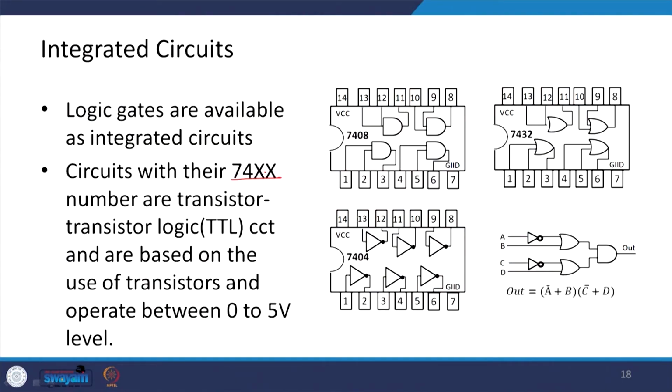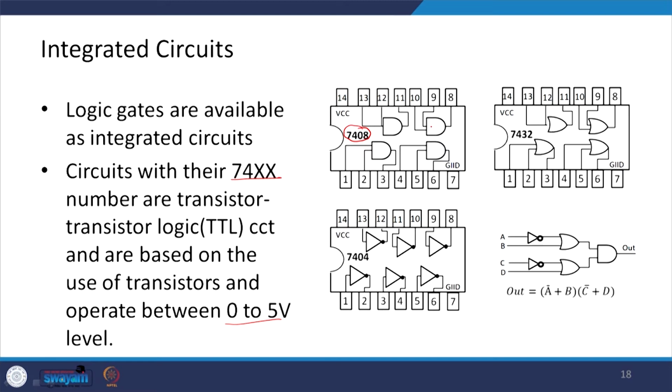Now, coming to the integrated circuits, actually these logic gates which I talked about just now are available as integrated circuits. Okay. And circuits with the 74XX number are basically the TTL circuits, or what we call the transistor logic circuits, based on the use of transistors and operating between 0 to 5 volt levels. So, for example, you can see the IC 7408, this is based on the AND.